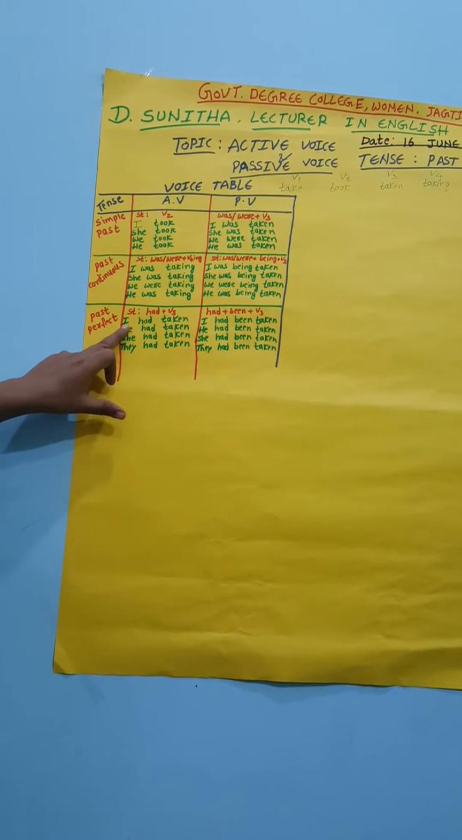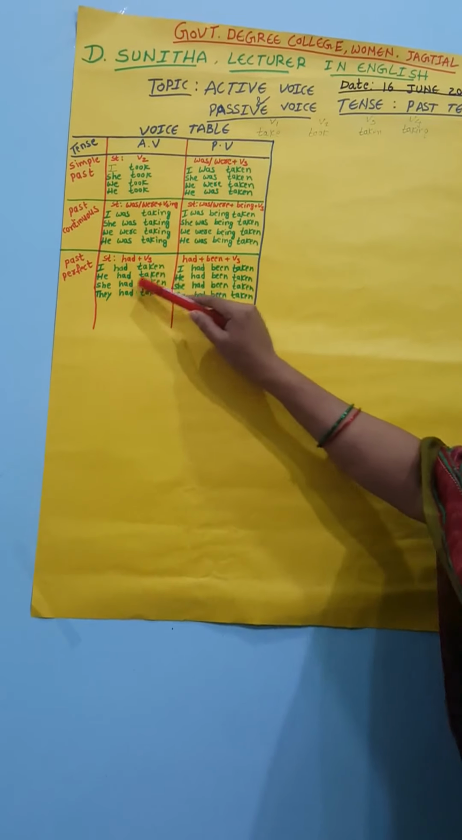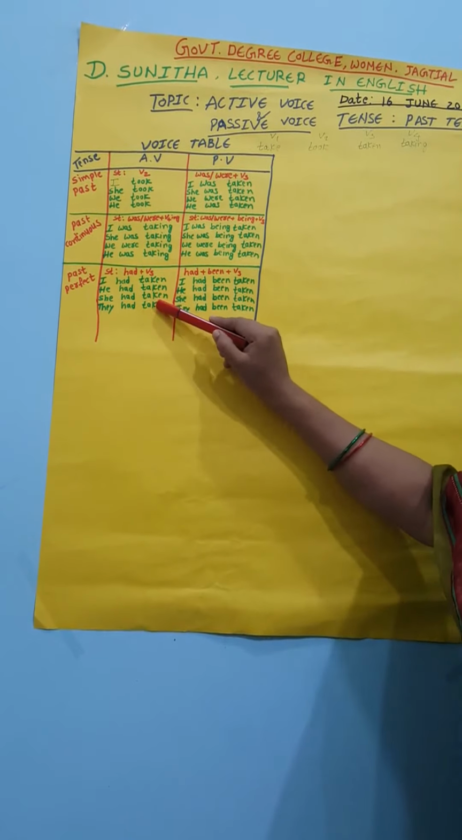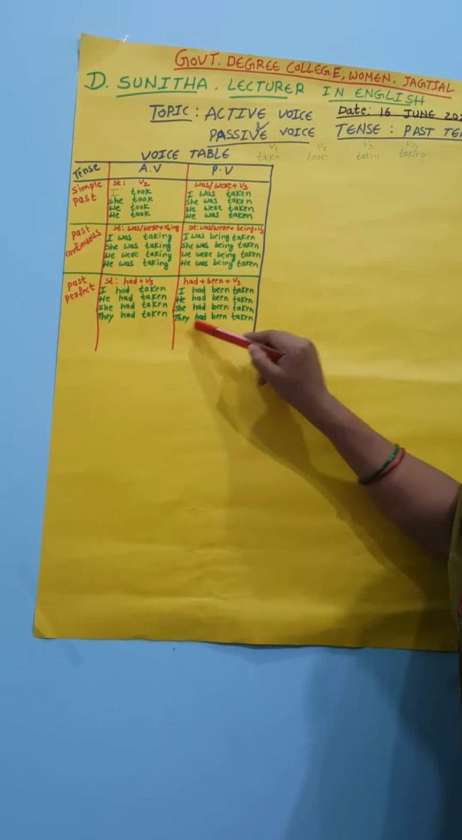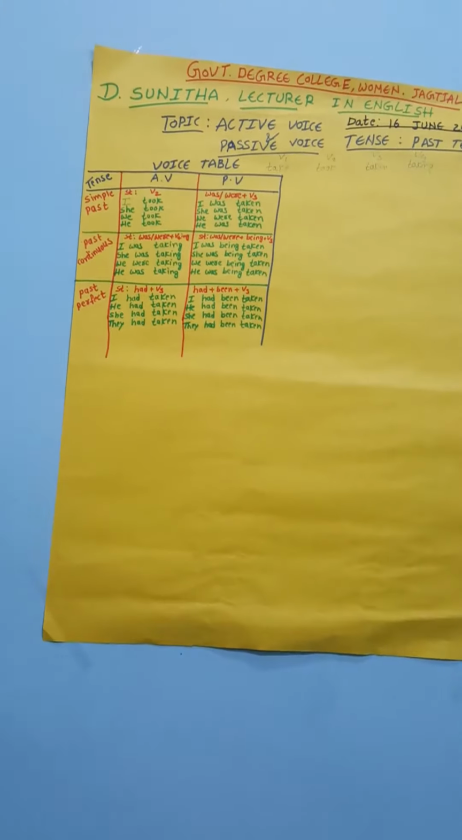I am repeating. I had taken. I had been taken. He had taken. He had been taken. She had taken. She had been taken. They had taken. They had been taken. This is the structure of the past perfect tense with examples.